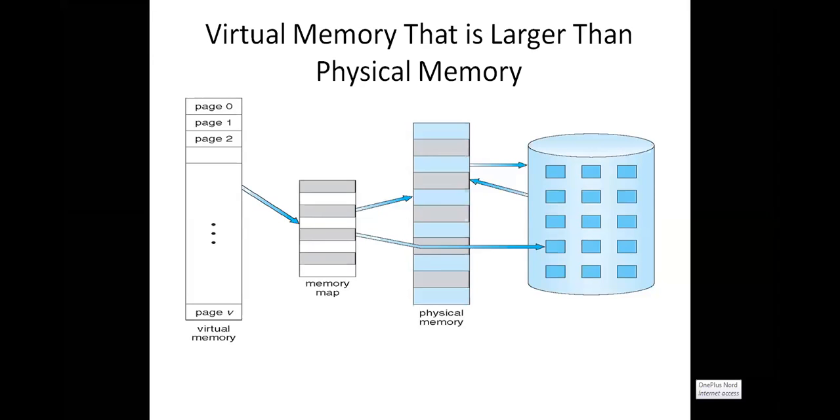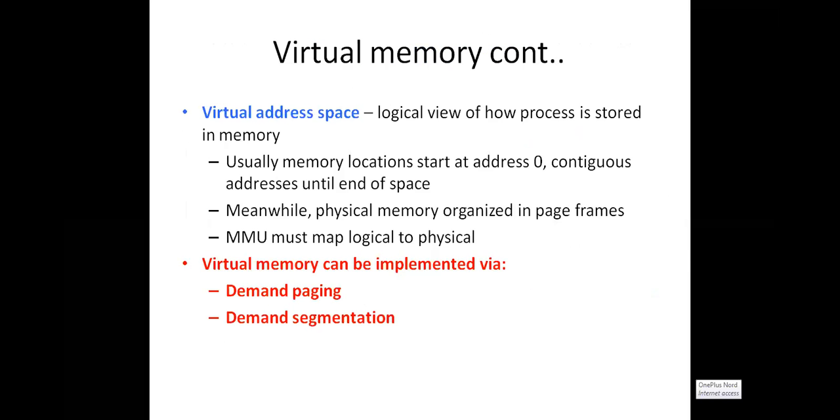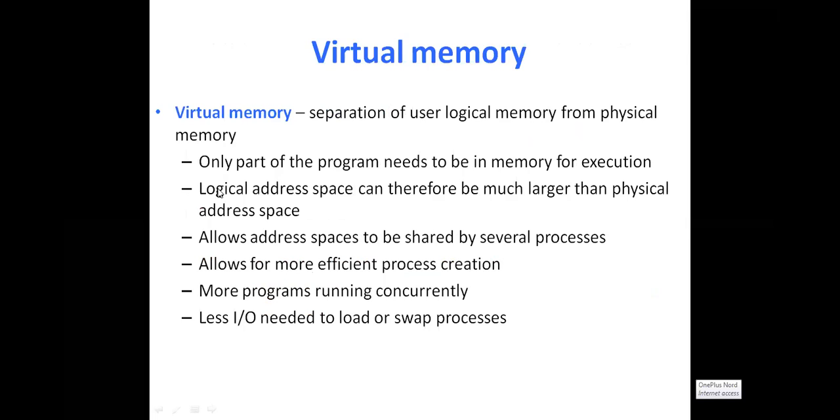So based upon the main memory frames, we are dividing the process into a number of pages. We only move the required pages from your logical memory space, that means your secondary memory, to main memory. That is this third point: the logical address space can therefore be much larger than the physical memory space.